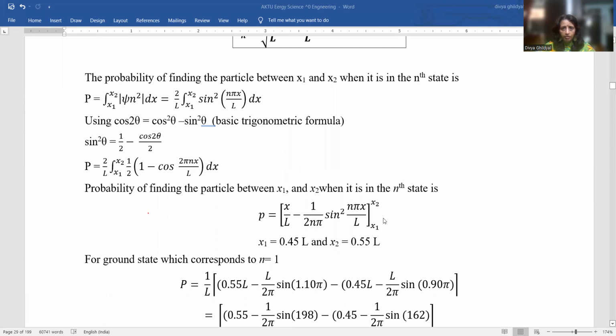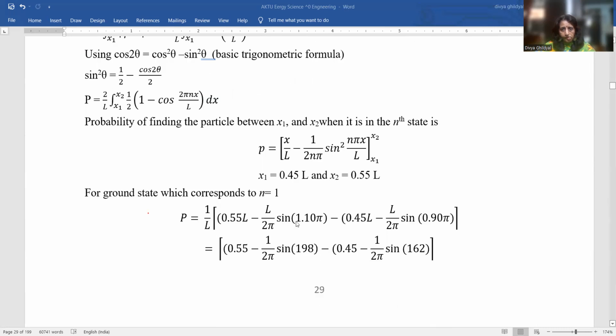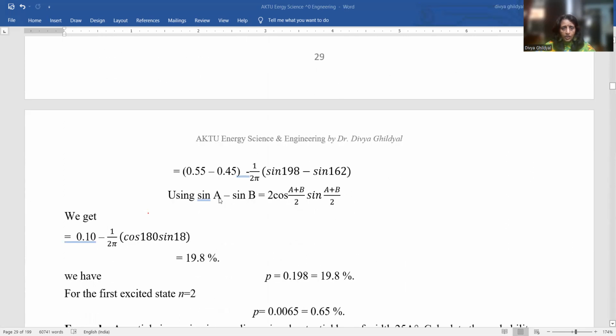Then, for the probability of finding the particle, I will integrate this formula here. The cos integral becomes sin, and the probability of finding it is between x equal to 0.45L and x equal to 0.55L. So this is sin, not sin squared. For the ground state, n equal to 1, we put these values, and after solving using sin A − sin B = 2 cos((A+B)/2) sin((A−B)/2), we get this value.